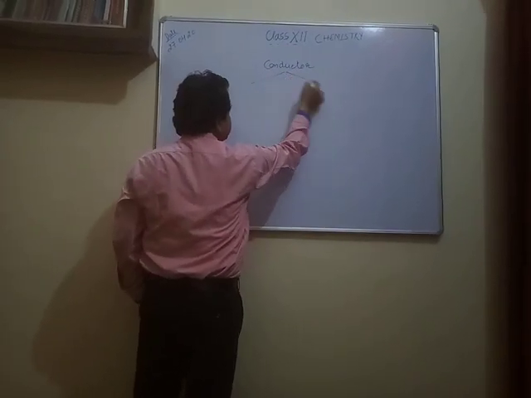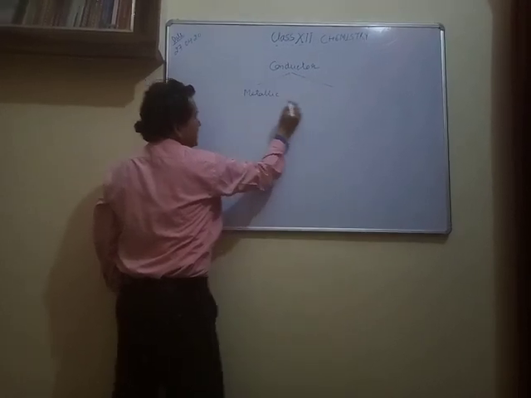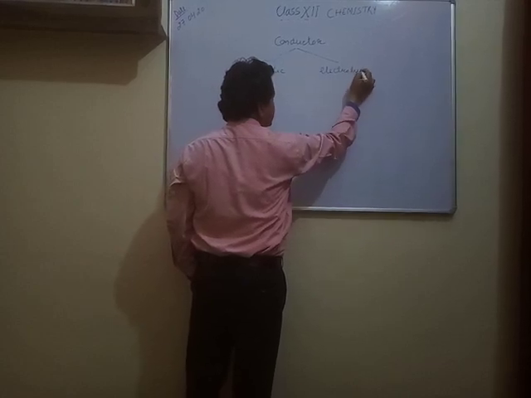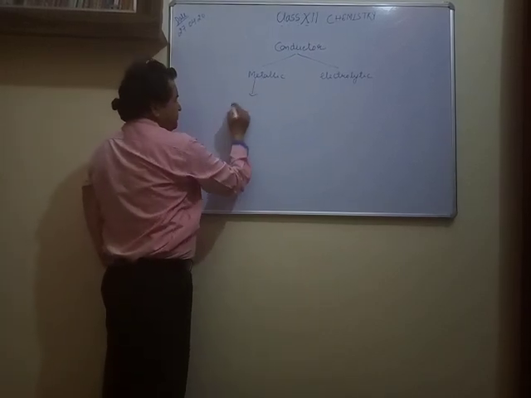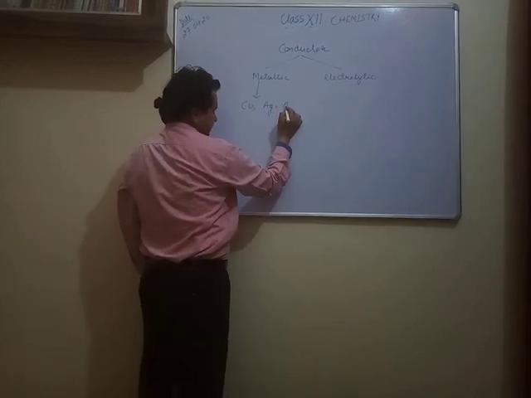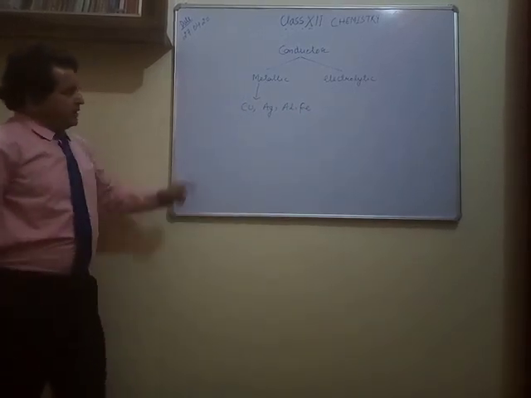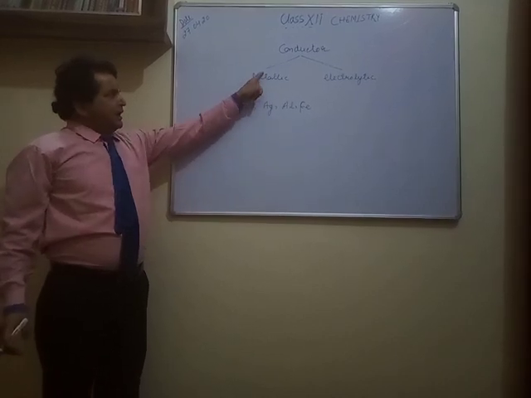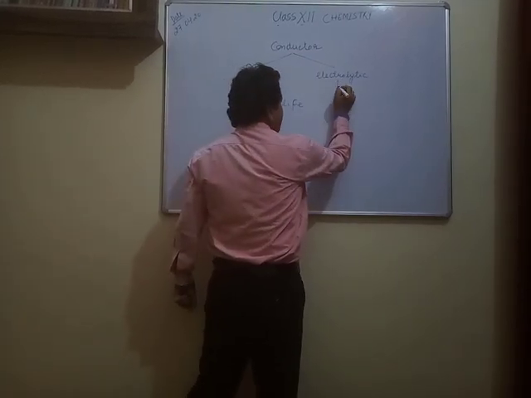these are of two types: metallic, another one, electrolytic. Right? Metallic, very simple, you can see. We have copper, we have silver, we have aluminium, just like iron. These metals, and so many other metals are also there. We know that the metals are good conductors. These are the metallic conductors. Another type is electrolytic conductors.